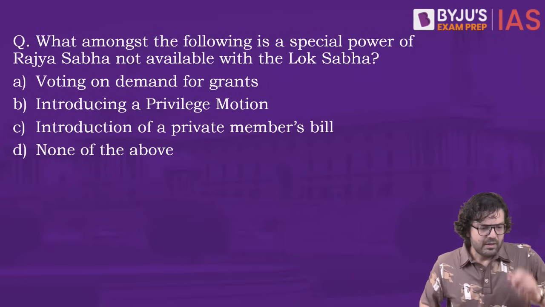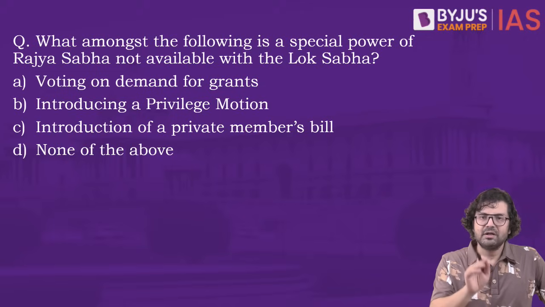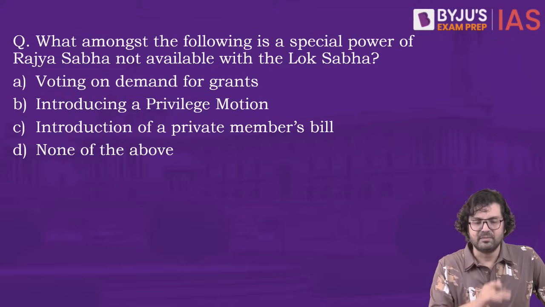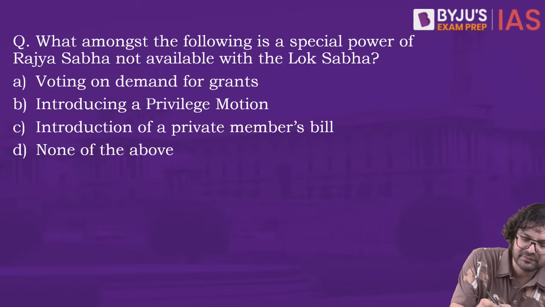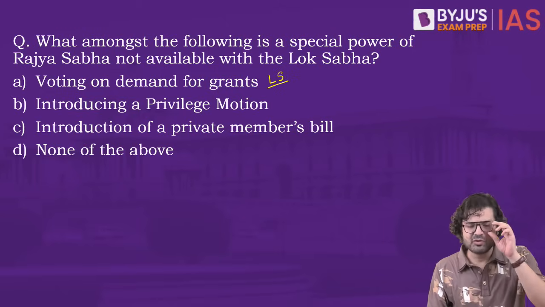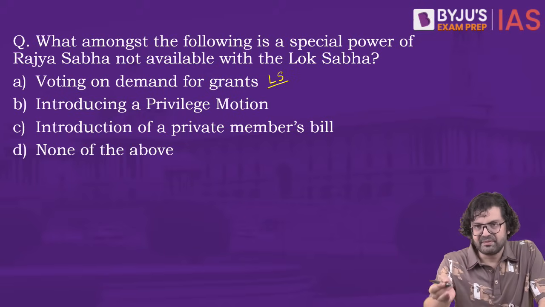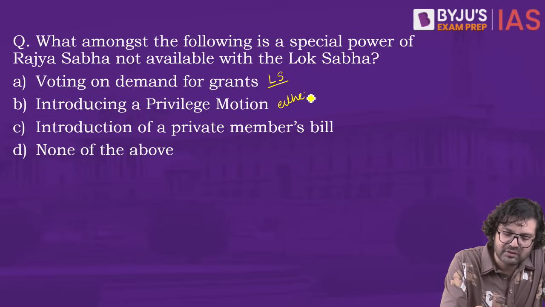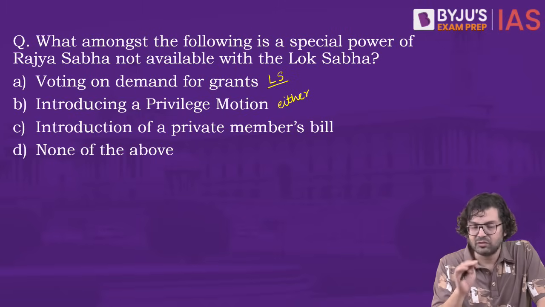Next question. What amongst the following is a special power of Rajya Sabha not available with the Lok Sabha? So voting on demand for grants, this is a special power of Lok Sabha. Introducing a privilege motion, this can be done in any house. If any member breaches the privilege of the house, this motion can be moved. So it's either house. It's not that it's some special power of Rajya Sabha only, which is not given to Lok Sabha.